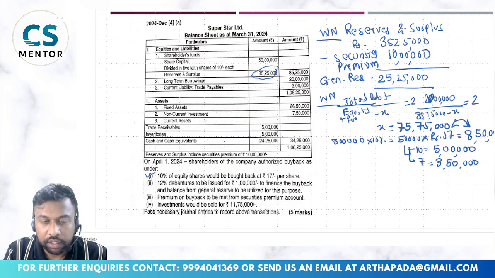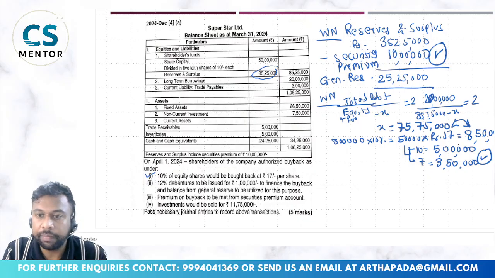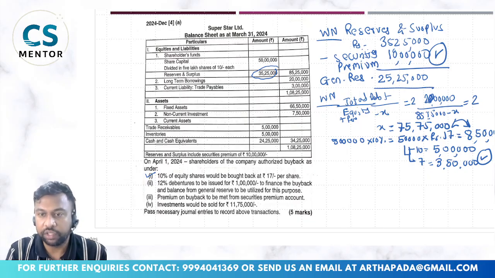Then premium on buyback is to be met by securities premium. Securities premium, how much are we having? 10 lakh. So this will be made by securities premium, and 5 lakh will be made by 1 lakh from debentures and 4 lakh from general reserves.